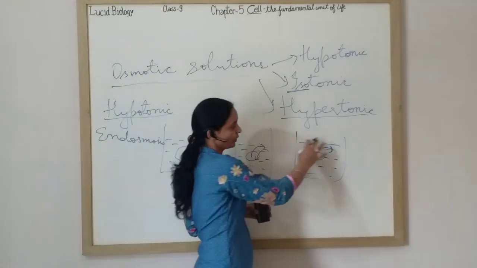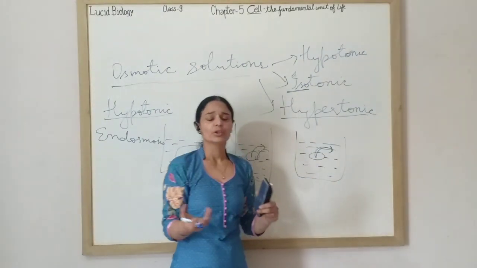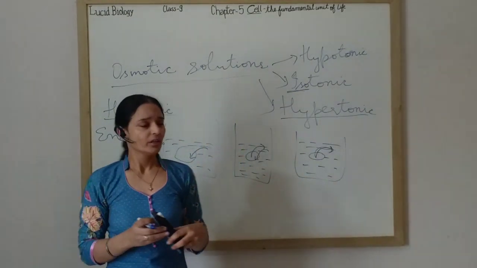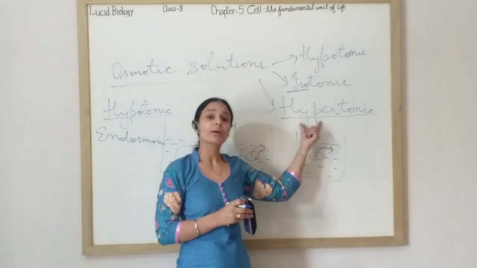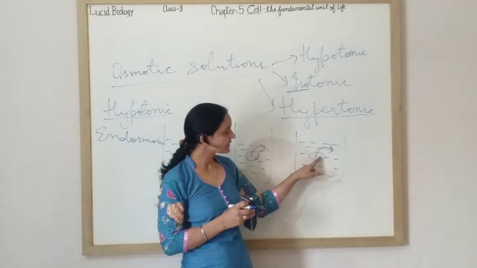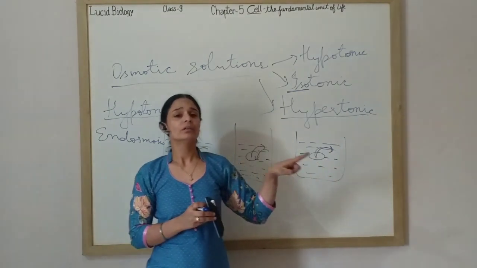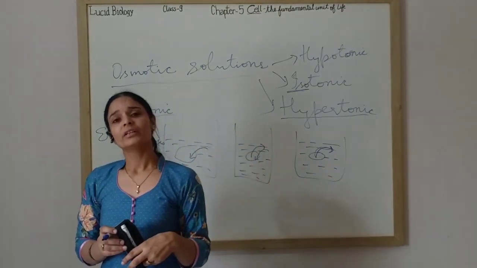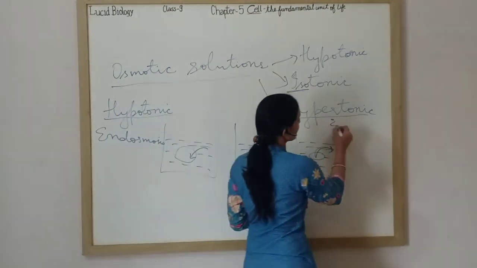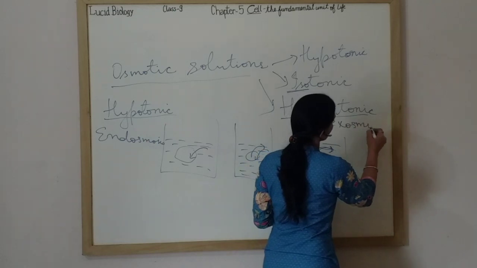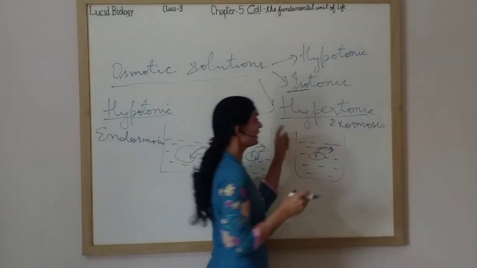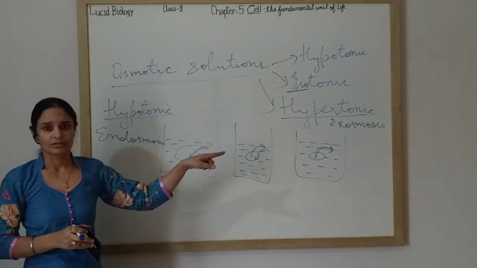If the solution is highly concentrated, meaning you have added salt or sugar in that, that solution becomes a hypertonic solution. Inside the cell more water is there as compared to the surrounding medium. Then exosmosis will take place. So hypertonic solution leads to exosmosis.